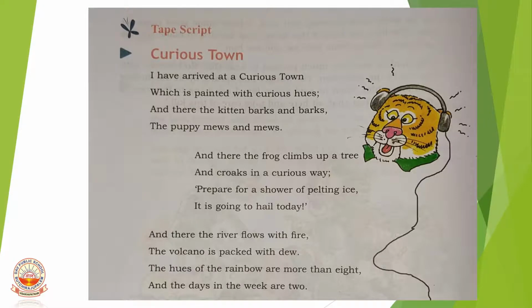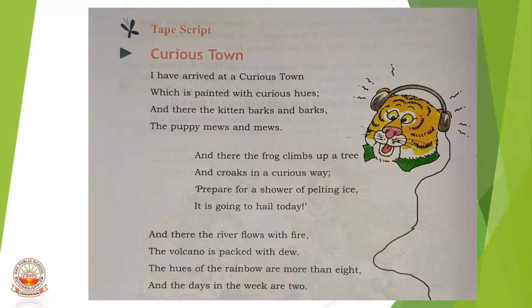I have arrived at a curious town which is painted with curious hues. So the town is colored with different curious colors. Hues means colors. And there the kitten barks and barks, and the puppy mews and mews.